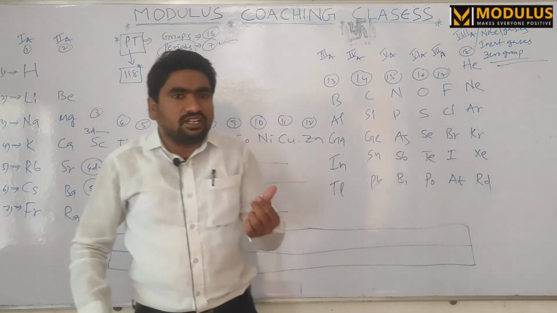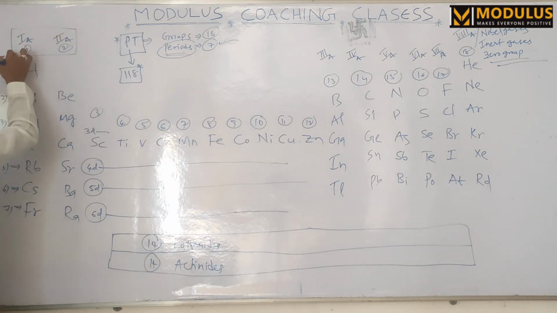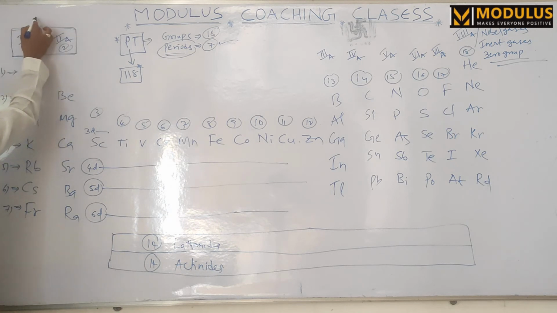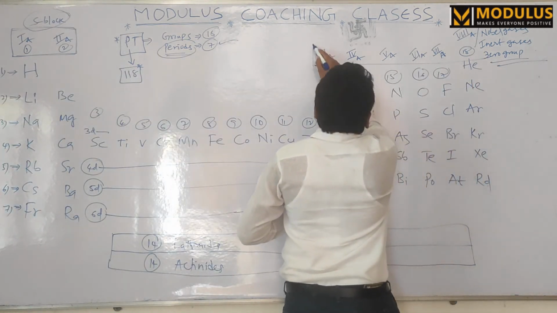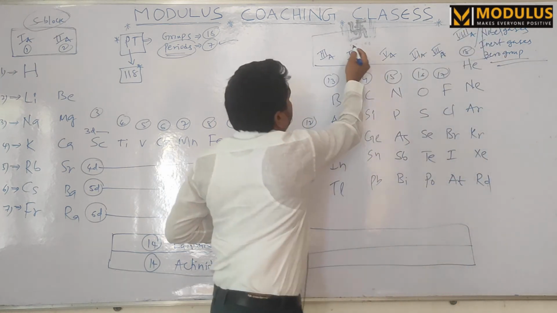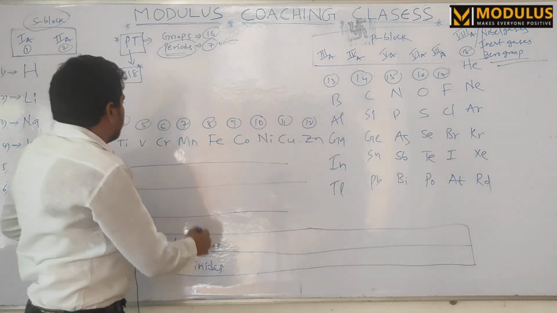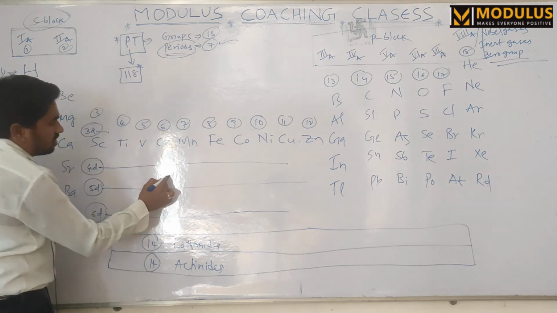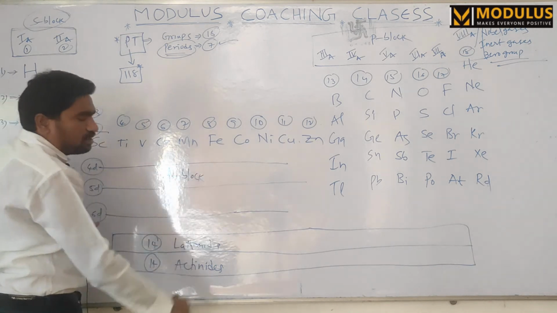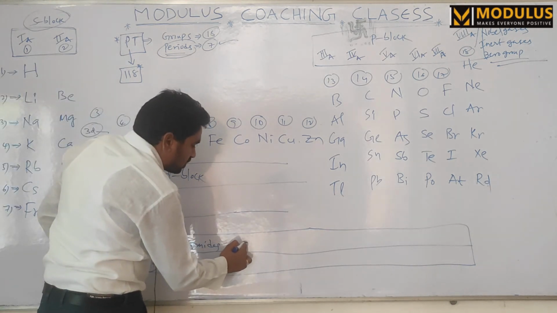Simply remember that the periodic table is classified into 4 blocks. The first A and second A groups are called S block elements. The third A to eighth A groups are called P block elements. The middle portion, the 3d series, 4d series, 5d series, 6d series, are called D block elements. And at the bottom, the lanthanides and actinides, 14 elements each, are called F block elements.